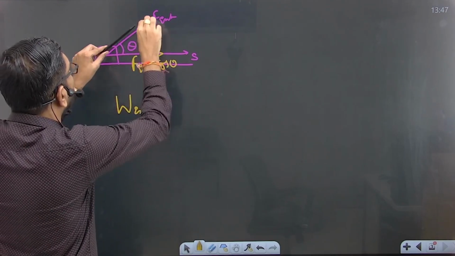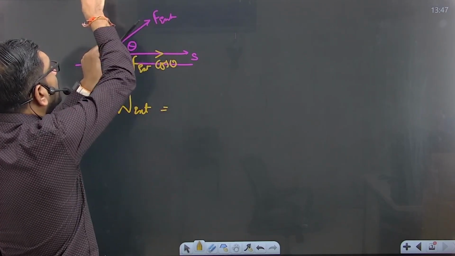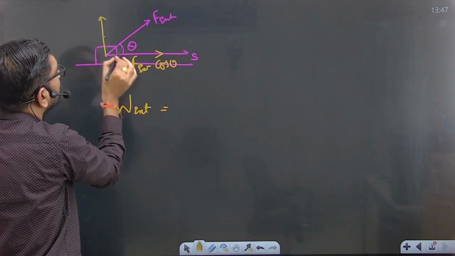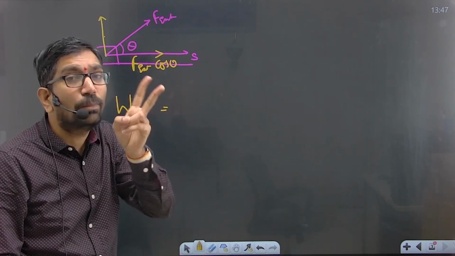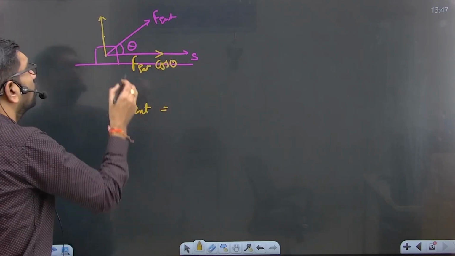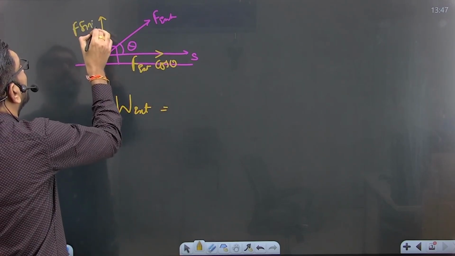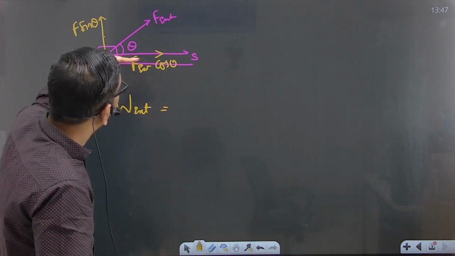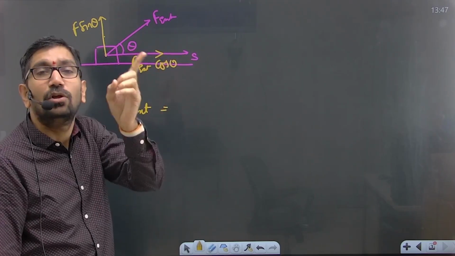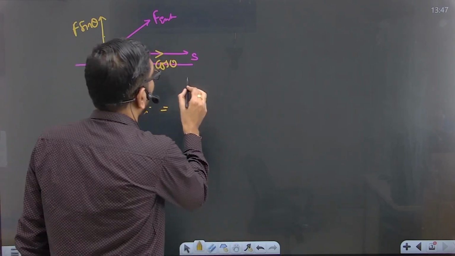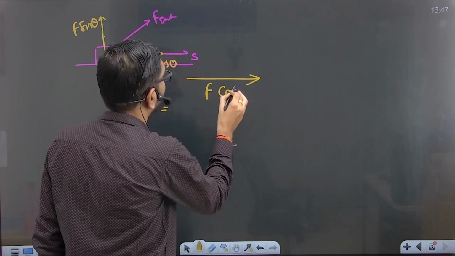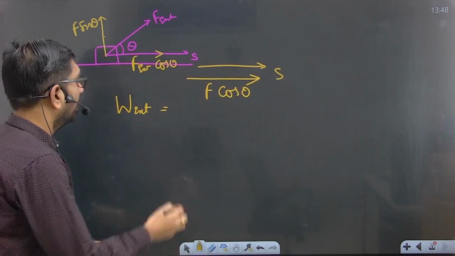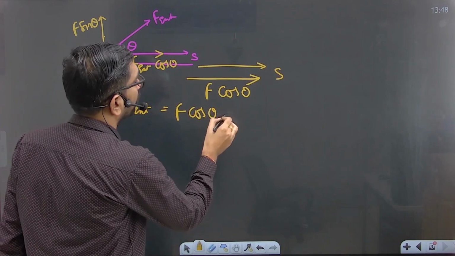This is the banana, right? One peel is coming out like this, and one is in an upward direction. The main thing to remember is that these two peels should be perpendicular to each other. This is the f sin theta, beta. To calculate the work done, the force and the displacement should be in the same direction. Here f cos theta and the displacement are both in the same direction, so you have to take this one only: f cos theta into displacement.